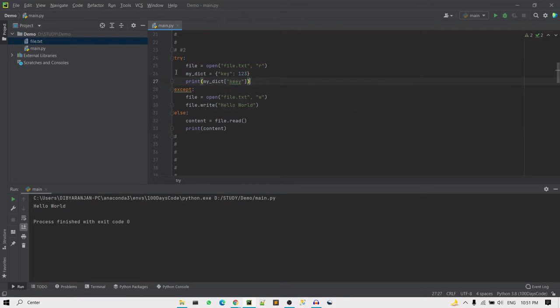But the issue here that I want you to understand is, in case the file isn't present or my dictionary key isn't present, all of these errors will come under this except block, right? Because we have not specifically mentioned the error name, this kind of try except block you should always avoid, right? We'll see an example of how to make it better.